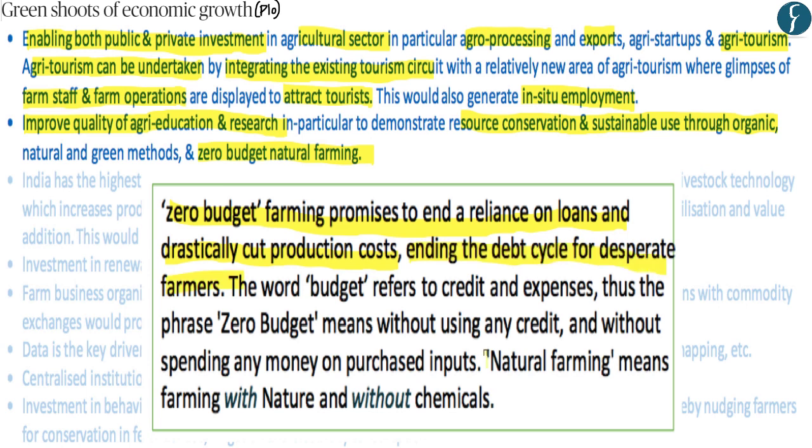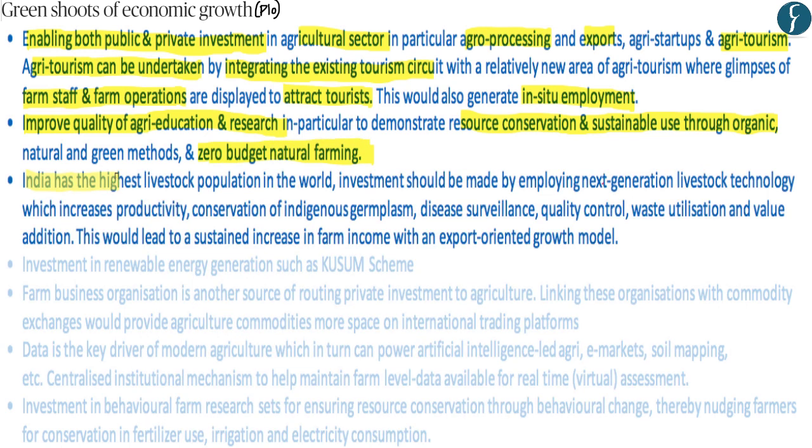Moreover, natural farming within this concept means farming with nature, basically using natural fertilizers and other natural inputs for producing agriculture goods, and also not using chemicals for farming. So therefore, according to the author, agriculture education and research should be further undertaken so as to improve zero budget natural farming within India.